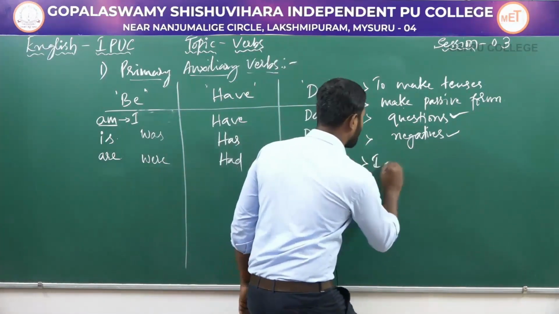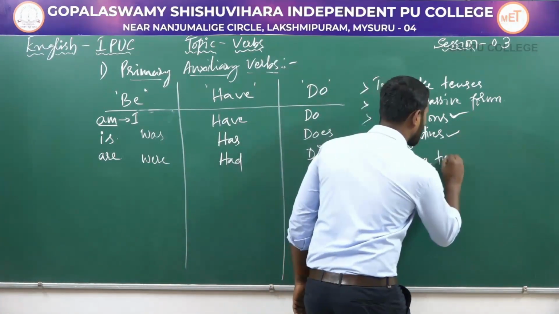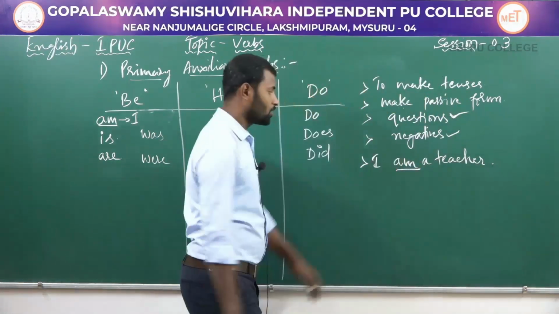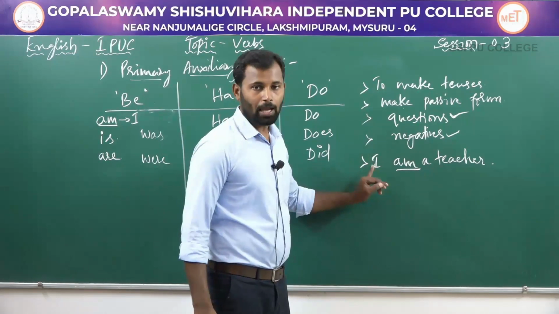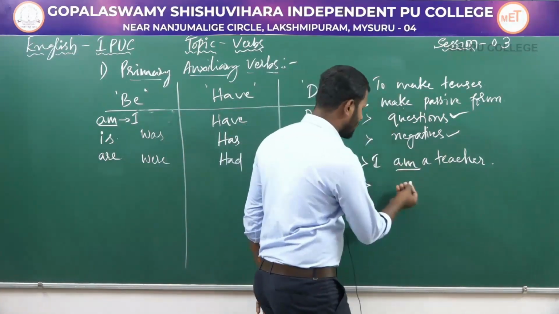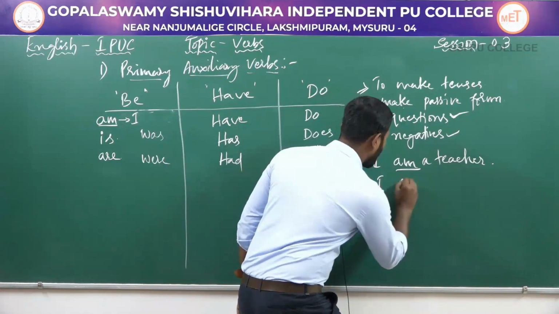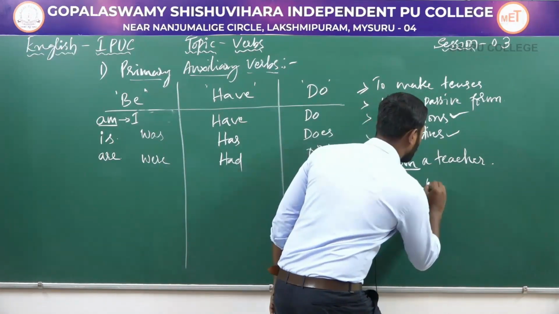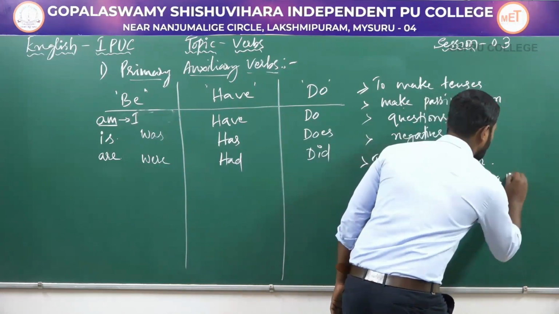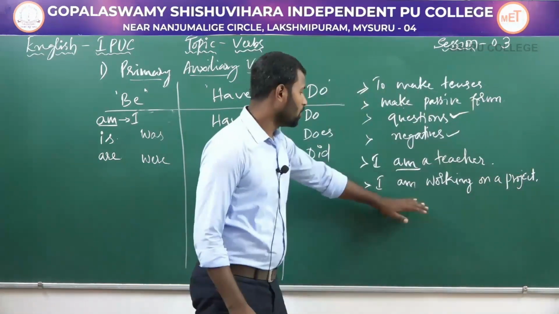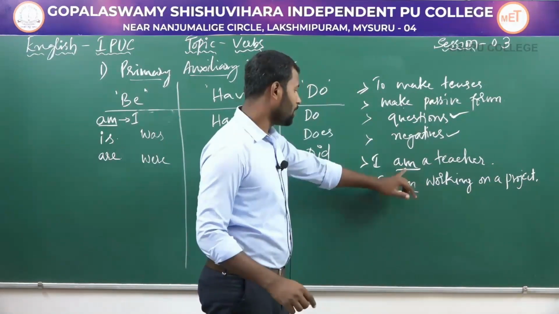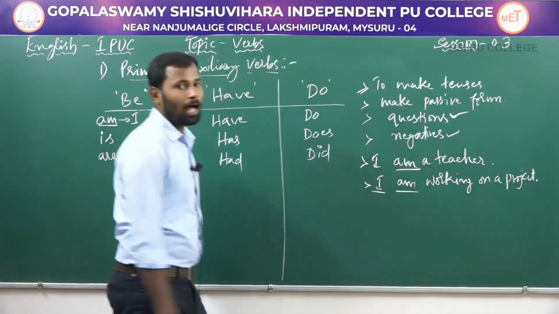Like if I say I am a teacher. Here this auxiliary verb is used with I. It can also be used like I am working on a project. Like this, only in the present tense, am is used only with I.